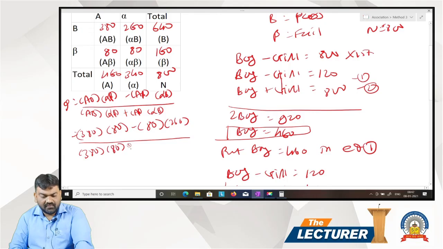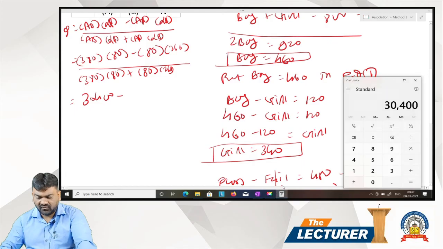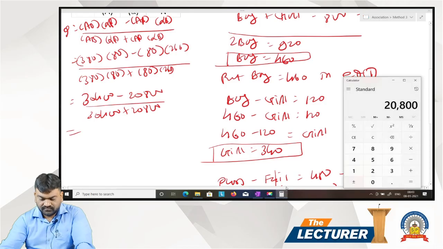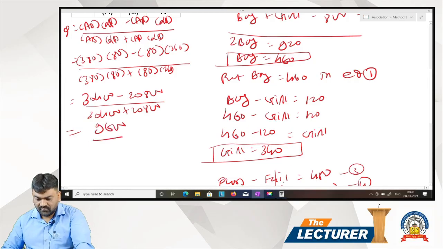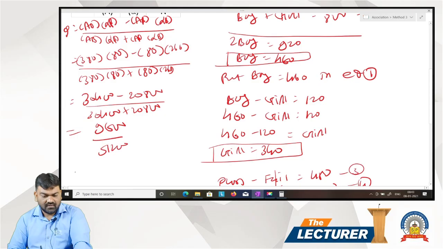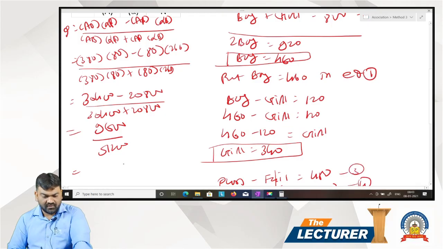So 380 multiplied by 80 minus 80 multiplied by 260. 380 multiplied by 80 is 30400, minus 80 multiplied by 260, 20800. 30400 minus 20800, 9600. 30400 plus 20800, 51,200. 9600 divided by 51200, 0.1875. This is Q. This is your answer.